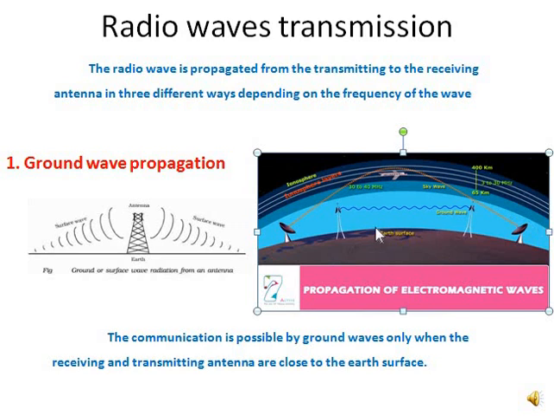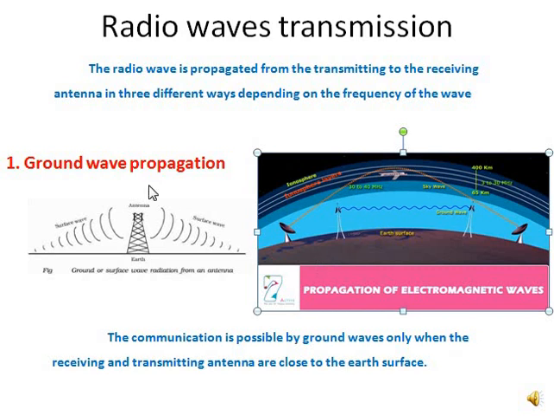These two are very close to the surface of the earth and the transmission takes place directly. Here you can see this is one transmitting tower, this is another receiving tower. So it is transmitting and it is receiving close to the surface of the earth, and this is maybe a short distance communication we call.